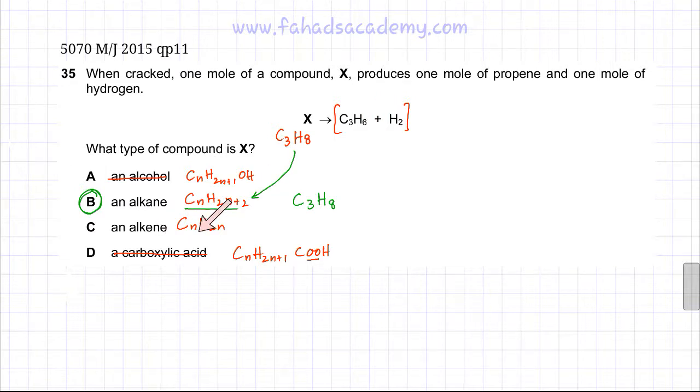An alkane is being cracked, C3H8, and it's forming an alkene, C3H6. An alkene has a general formula of CnH2n, where the number of hydrogen atoms is double the number of carbon atoms. So C3H6 is an alkene, but C3H8 is an alkane. So option B is the correct option for this question.